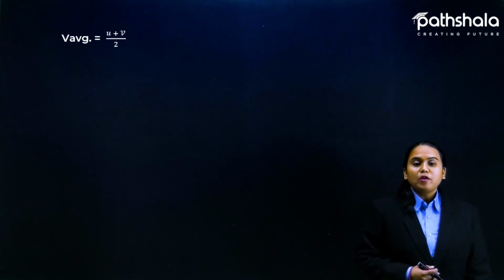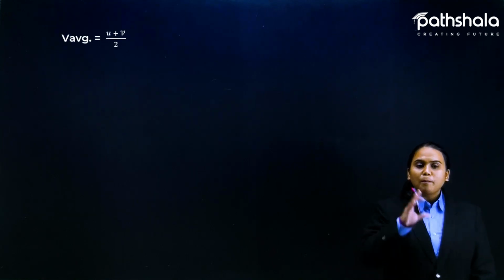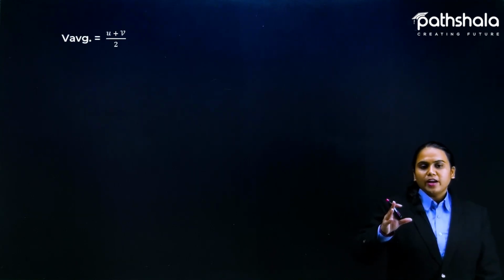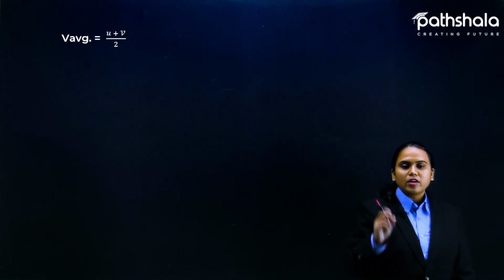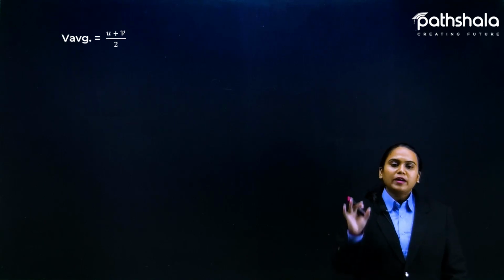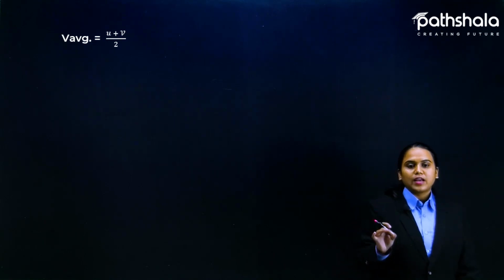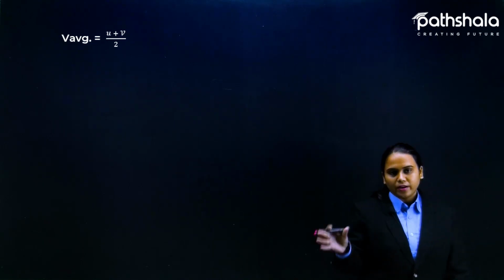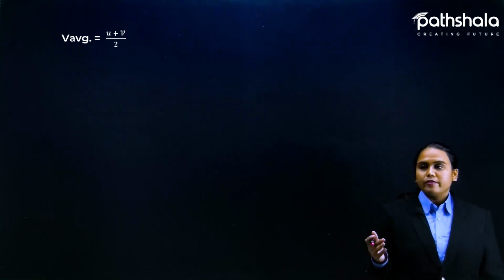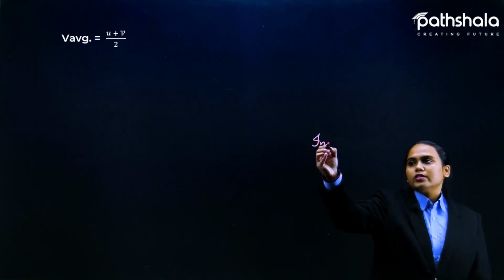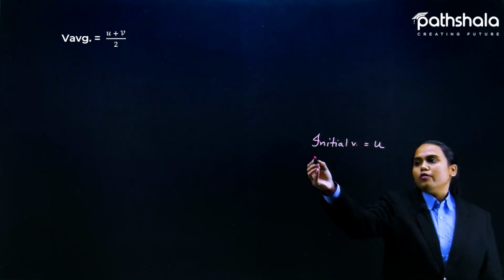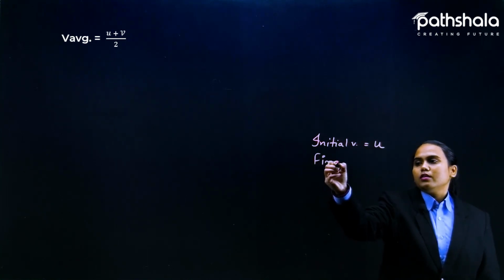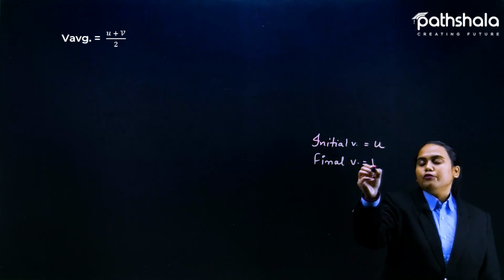Now, if we want to define it in a compact formula, we are not going to write initial velocity plus final velocity divided by 2 again and again, but we need a short trick and we need to write it in formula manner also. So how can we write it? We take the initial velocity as u and the final velocity as v.